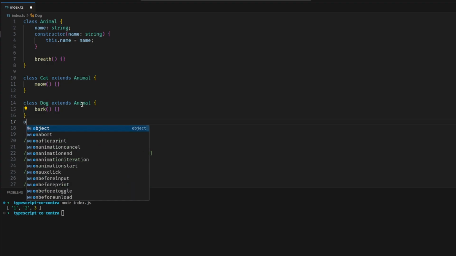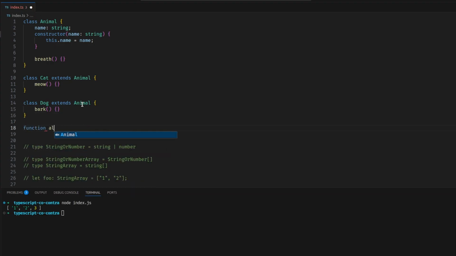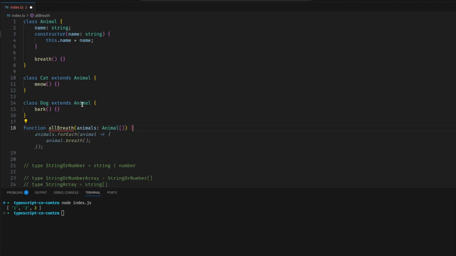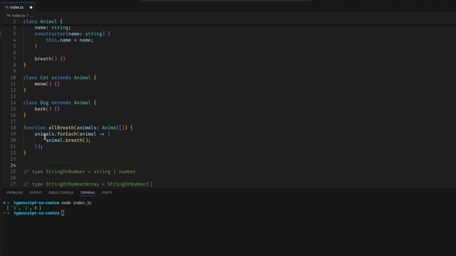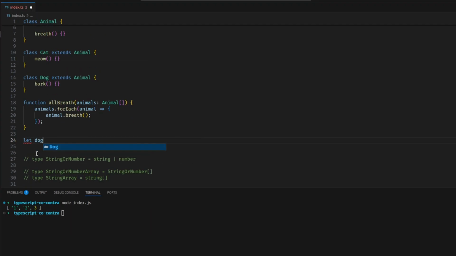All right, now let's do some functions. Let's have allBreathe. Let's pass in an array of animals and have them all breathe. We're going to loop over this array of animals, and we're going to call breathe on all of those animals. And then let's make an array of dogs. This is a dog array, right? Dog 1, dog 2.